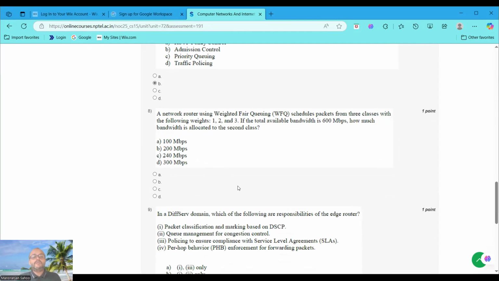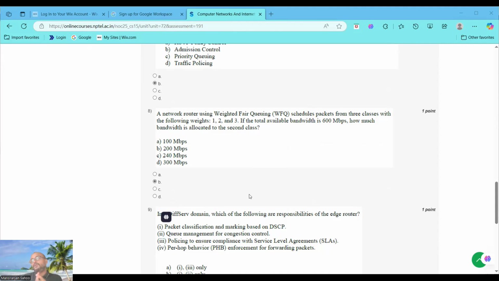A network router using weighted fair queuing, WFQ, schedules packets from these classes with the following weights, that is 1, 2, and 3. If the total available bandwidth is 600 Mbps, how much bandwidth is allocated to the second class? That is 200 Mbps. Now we calculate how the 200 Mbps is calculated.